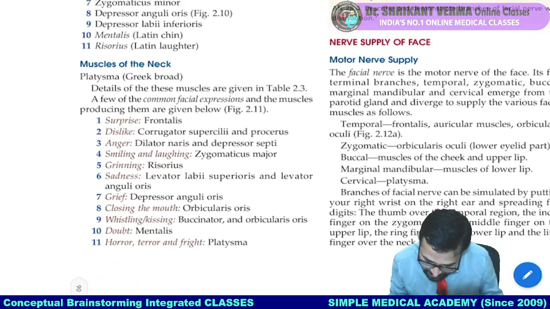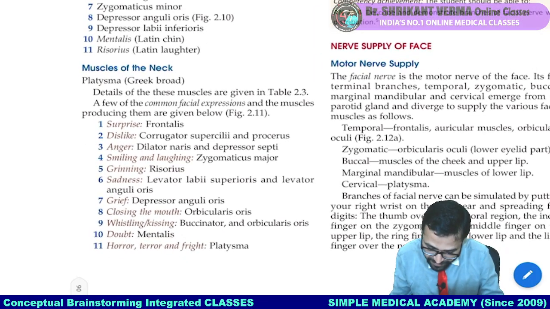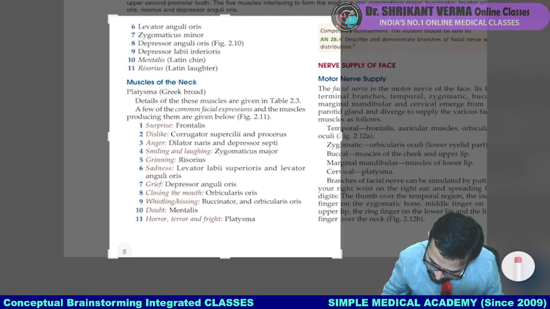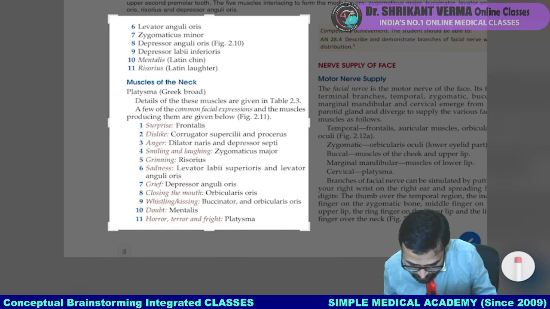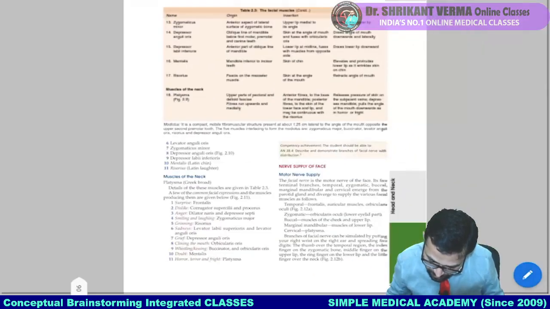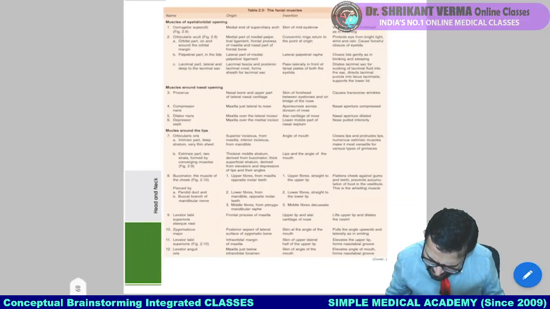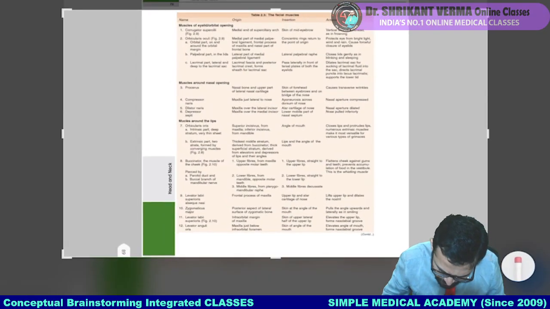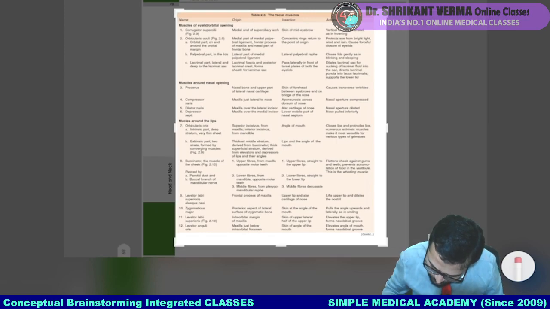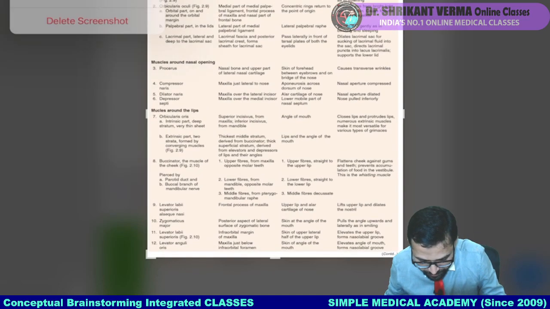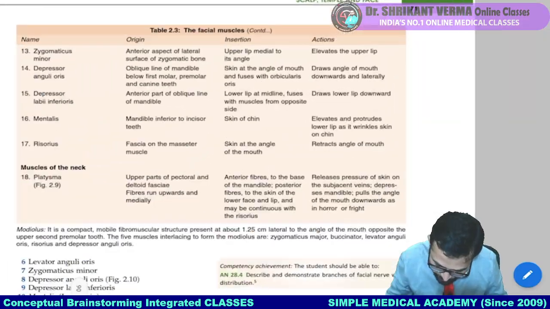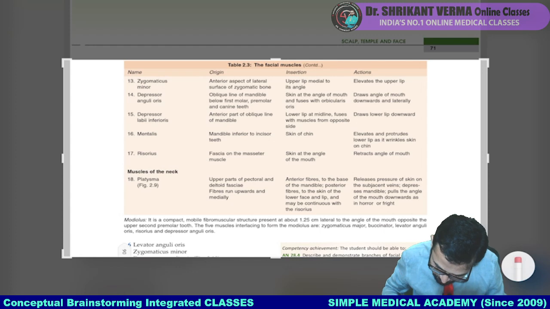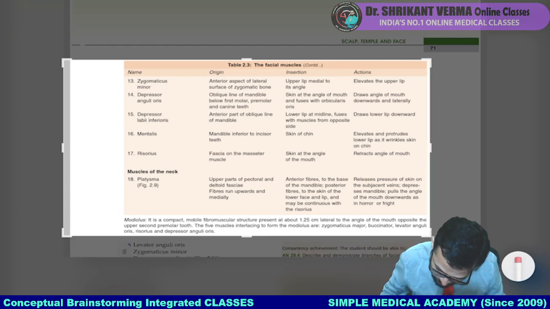There is a complete table given of the different activities, and different bony attachments are given. This bony attachment is not important, but just for your reading purpose we are including it. Don't worry about this table, no need to mug up. And in this way, in your textbook 18 muscles of the face have been shown.